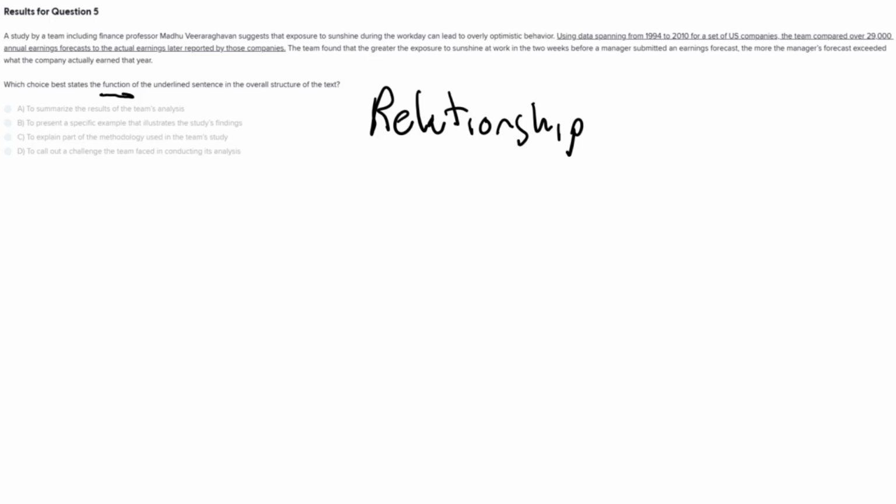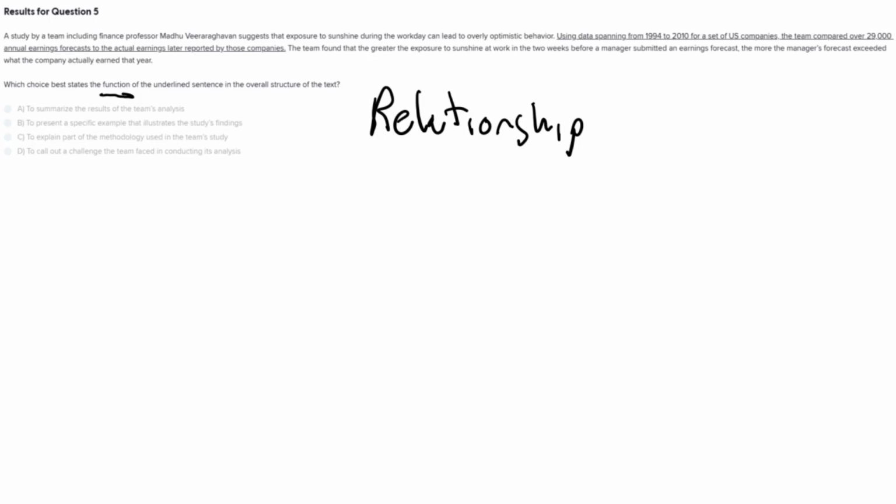So the text says, a study by a team, including the finance professor Madhu Veeraraghavan, suggests that exposure to sunshine during the workday can lead to overly optimistic behavior. Using data spanning from 1994 to 2010 for a set of U.S. companies, the team compared over 29,000 annual earnings forecasts to the actual earnings later reported by those companies. The team found that the greater the exposure to sunshine at work in the 2 weeks before a manager submitted an earnings forecast, the more the manager's forecast exceeded what the company actually earned that year.